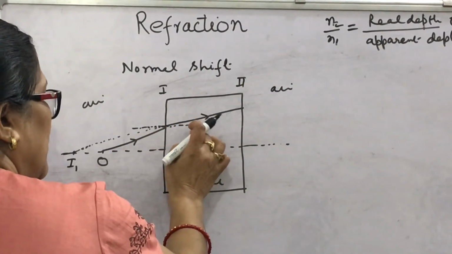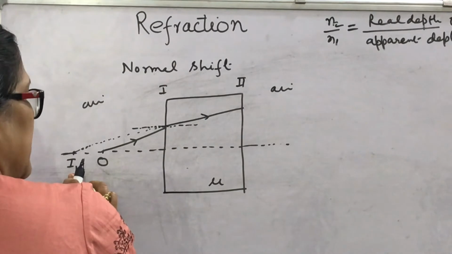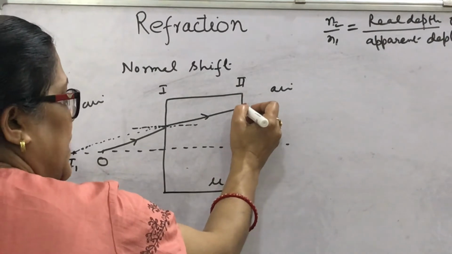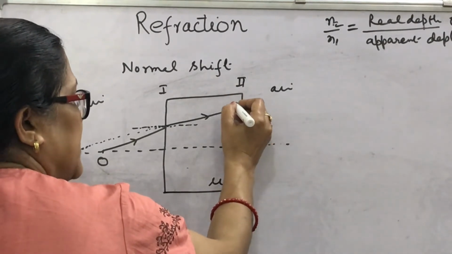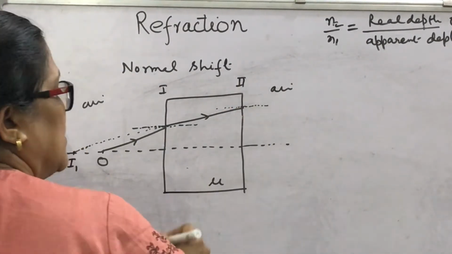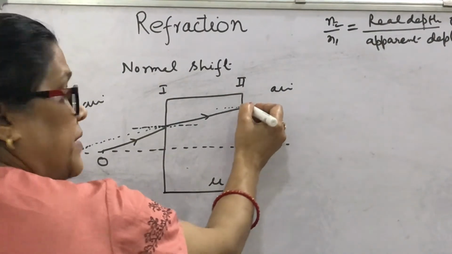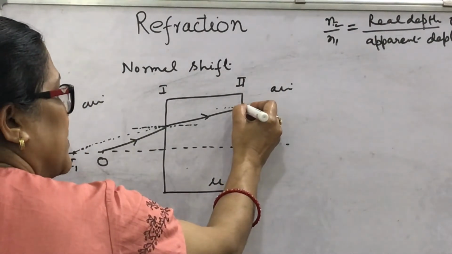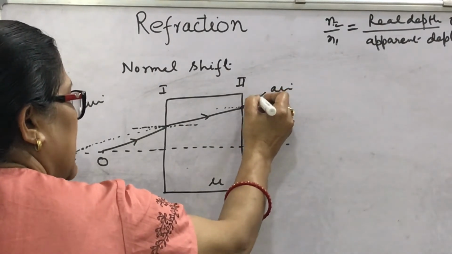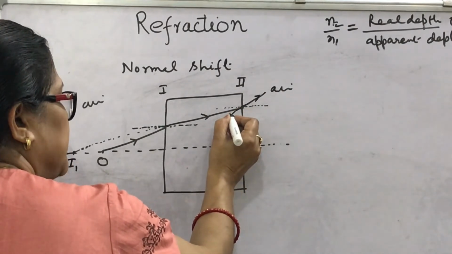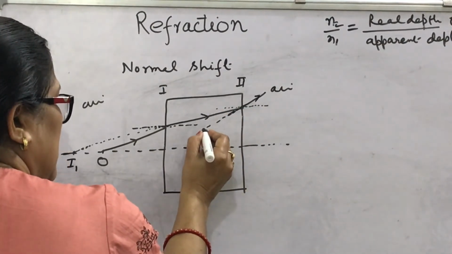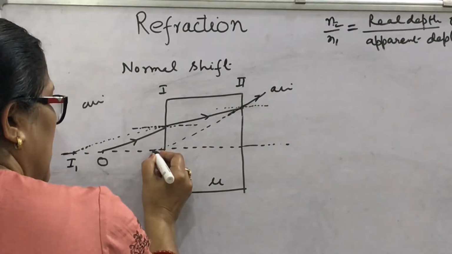That the image of O is here, this is I1. At I1, the image of O is observed. What will happen at this point? Again refraction will take place. Now the ray will go from denser to rarer medium, so it will move away from the normal in such a way that on extending back, it is supposed to be coming from here.